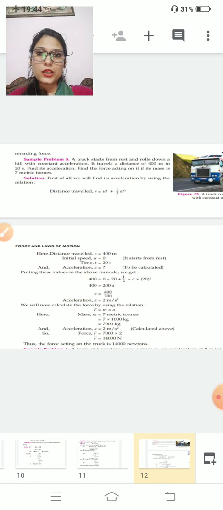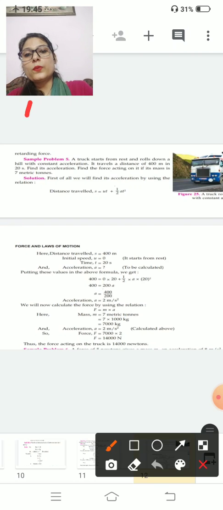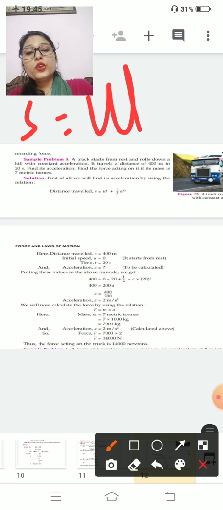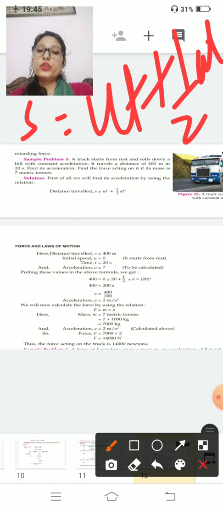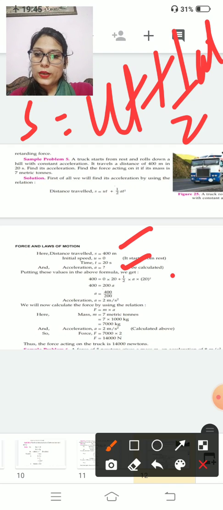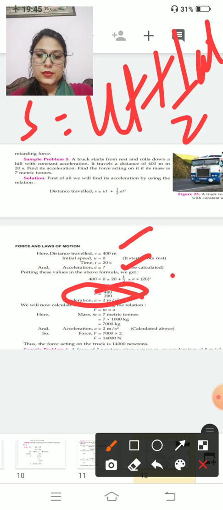And what is the second equation? S is equal to ut plus half at square. Just put the value. Distance traveled is equal to 400 meter. u is equal to 0. t is equal to 20 seconds. You have to find a. Just put the value and you will get acceleration is equal to 2 meter per second square.